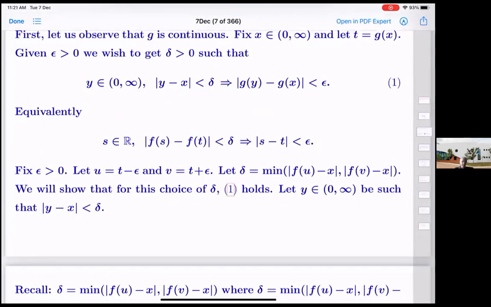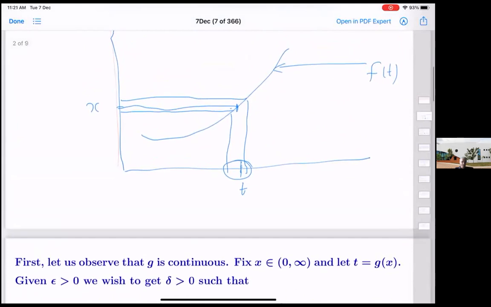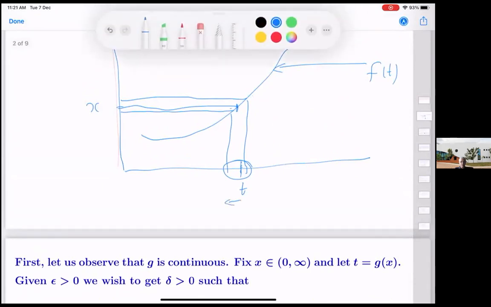Let u be equal to t minus epsilon and v equal to t plus epsilon. Finally, you want this to be within epsilon, so we go this much and this much to level epsilon. Fix these points, invert it, and then look back and pick these two points.